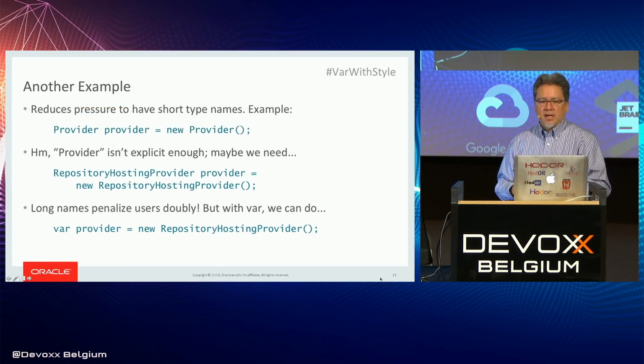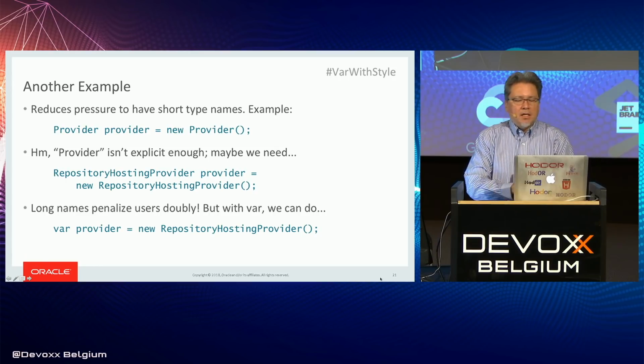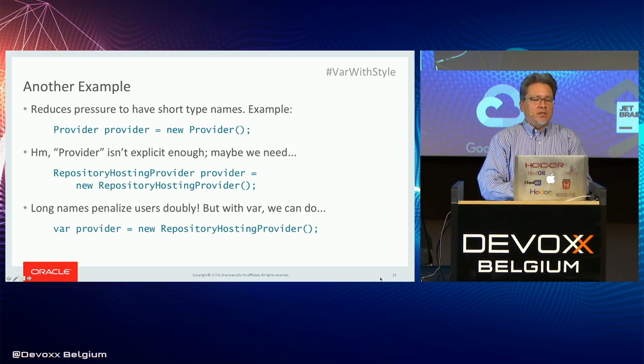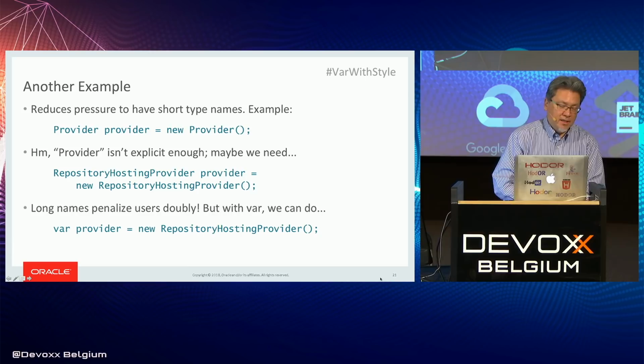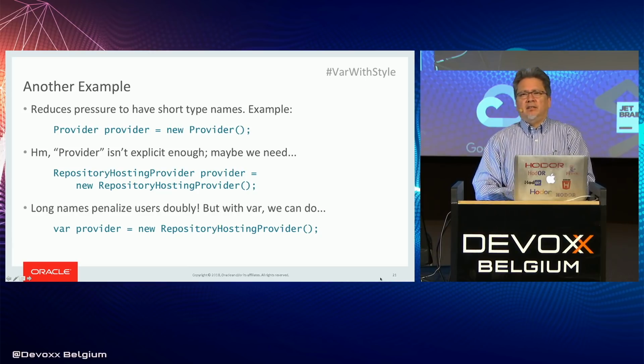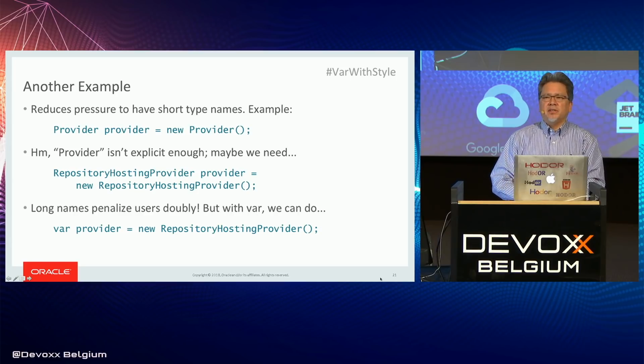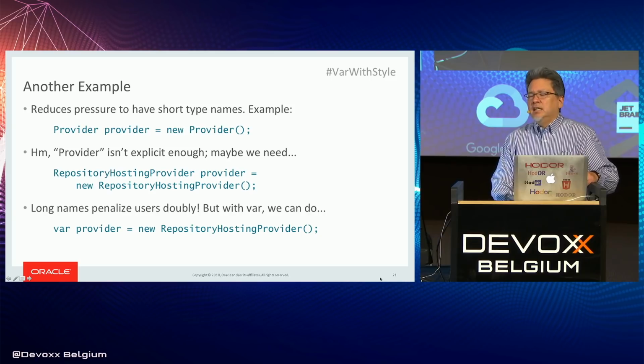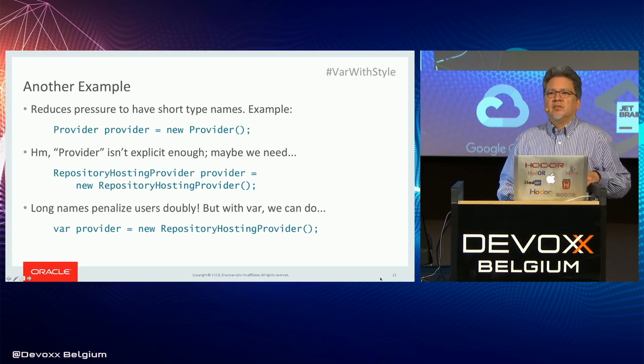All right, let's take another example. You might have a class named Provider, and so you want to get a new one of them. So you say Provider equals new Provider. Well, what's a provider? Is it a crypto algorithm provider, or is it a provider of something else? In the particular context where I discussed this code with a colleague, it's actually a provider of a repository hosting service.